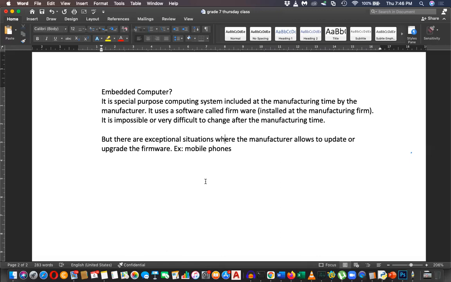Nowadays you can hear this in the news, like these PCR machines. When something happens, what will happen to the PCR machine? There should be a team coming from China, a team from the manufacturer has to come and fix it. Normally we are not given the method to update or change the software. It is with the manufacturer, the recipe is with the manufacturer basically, right? So that is an embedded system. So why do we need embedded systems? What's the reason?